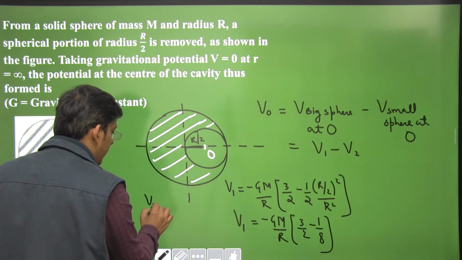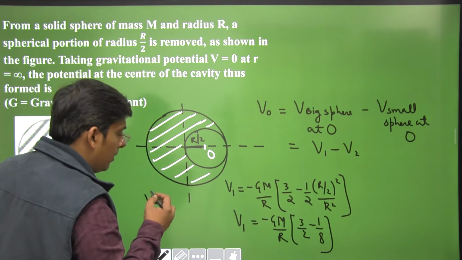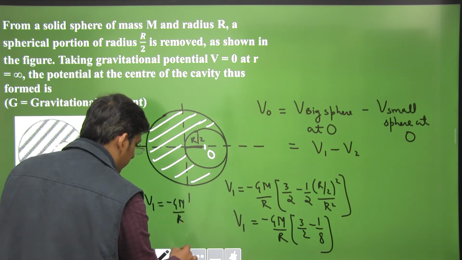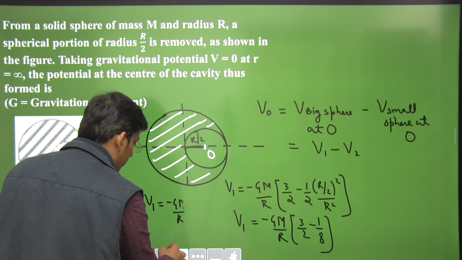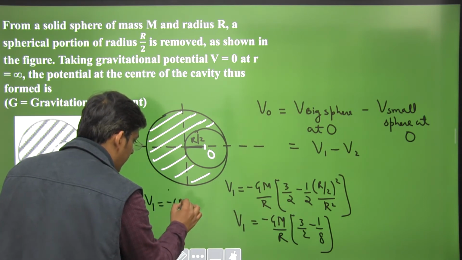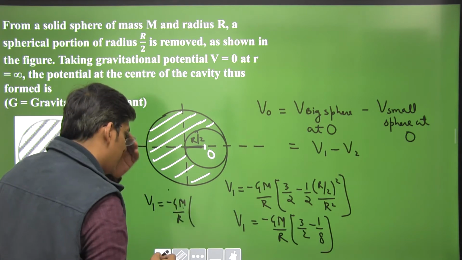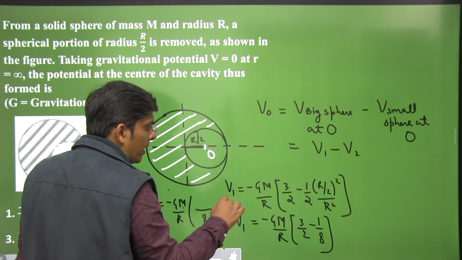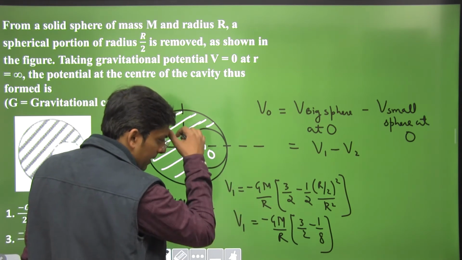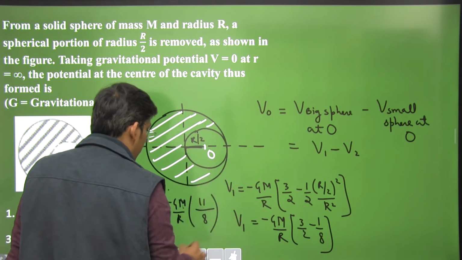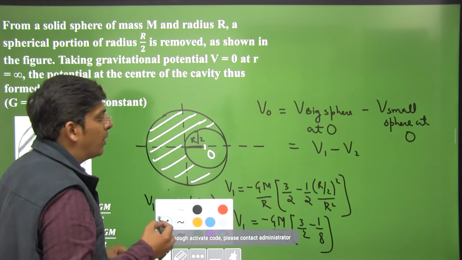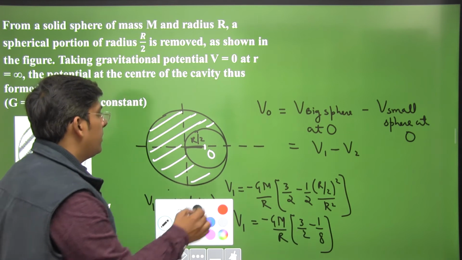This is minus GM by R times 3 by 2 minus 1 by 8, LCM is 8. This is 12 minus 1, that is 11 by 8, minus GM by R. No problem. Now can we calculate the potential due to the small sphere?